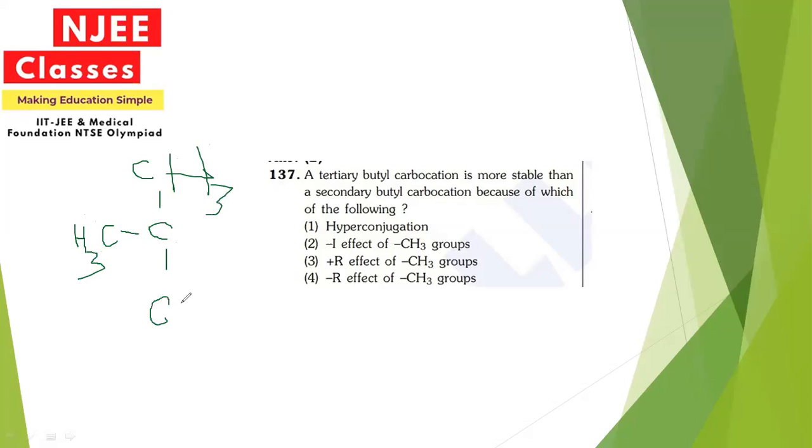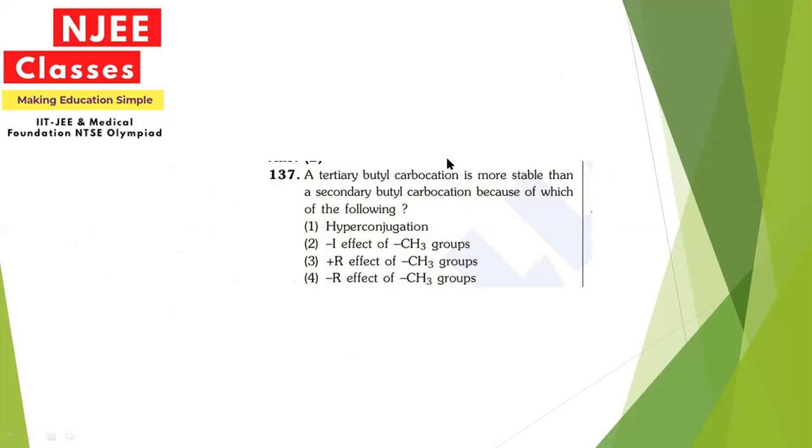The charge is present on this carbon and it is feeling the force from these three alkyl groups. So from all these four options, hyperconjugation will be the reason because of which the tertiary butyl carbocation is more stable than the secondary butyl one.